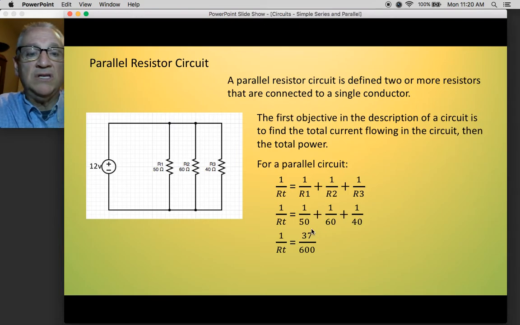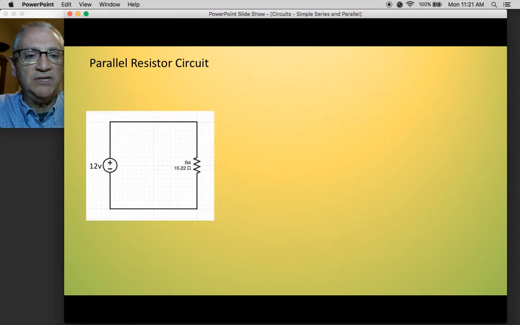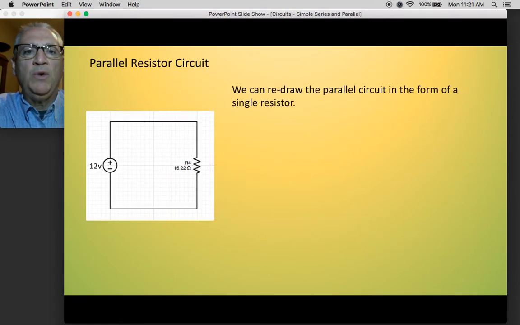If you work this out with a least common denominator of 600, you get 37 over 600, but that's 1 over RT, so we flip both sides over now, and we get 600 over 37, or 16.22 ohms. Now, if you remember, in the series circuit with the same resistors, we had 150 ohms, so this is much less resistance.